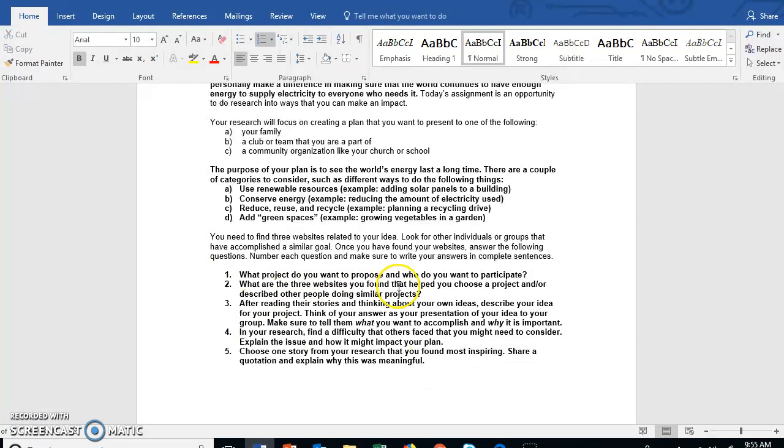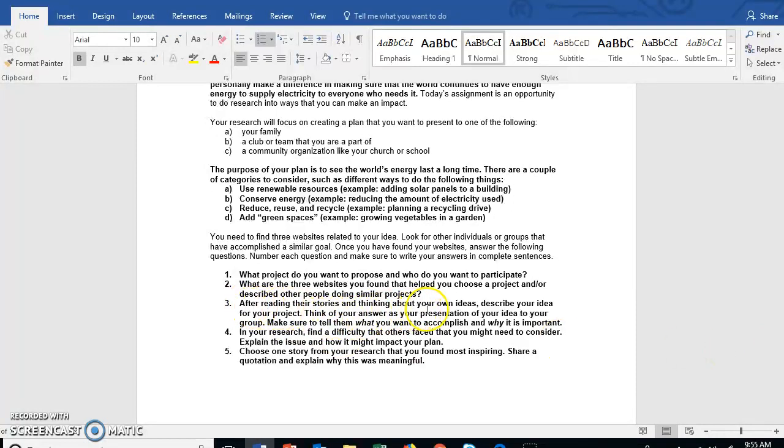What project do you want to propose and why do you want to participate? I want to plant a garden in my backyard to provide more green space and more food for people to eat. There you go, there's an example answer. Obviously, you're not writing that answer. What are the three websites you found that helped you choose a project and or described other people doing similar projects? This right here is where you're just going to write these three websites that you found.